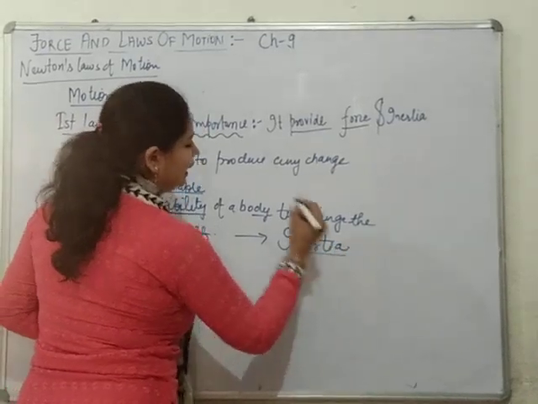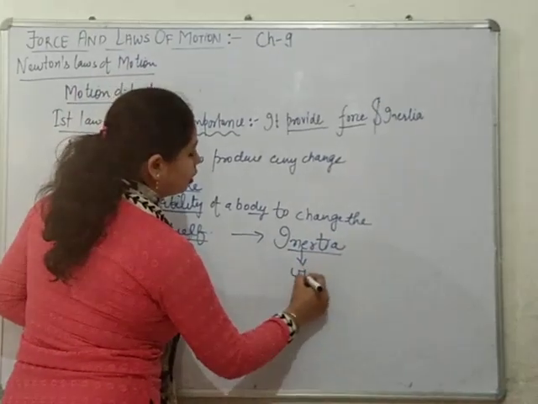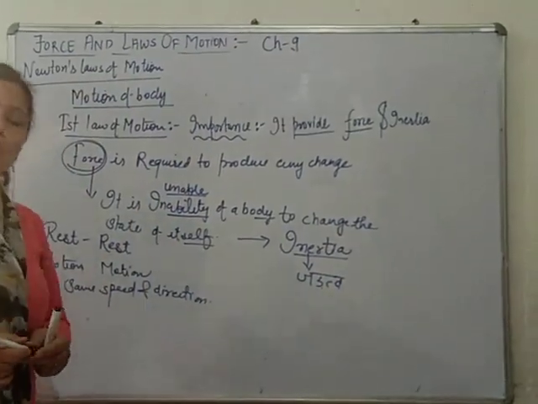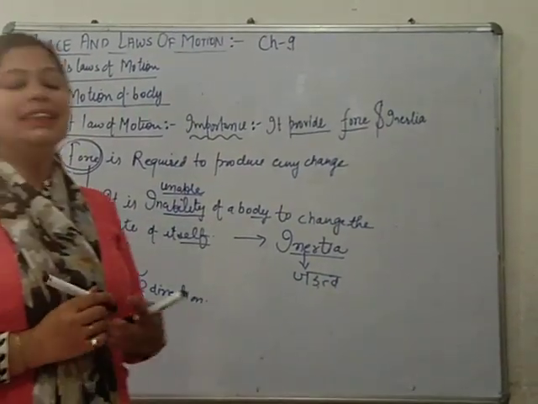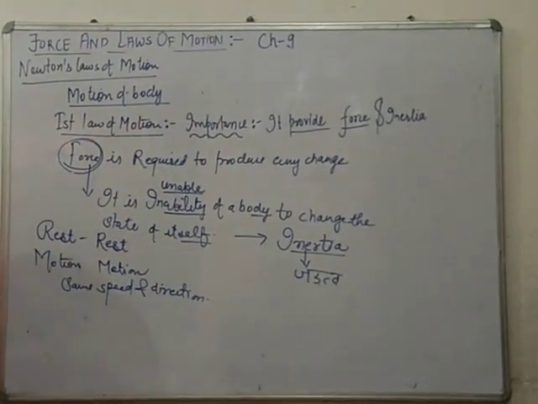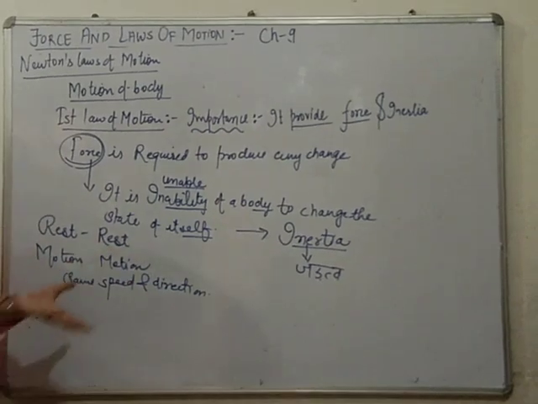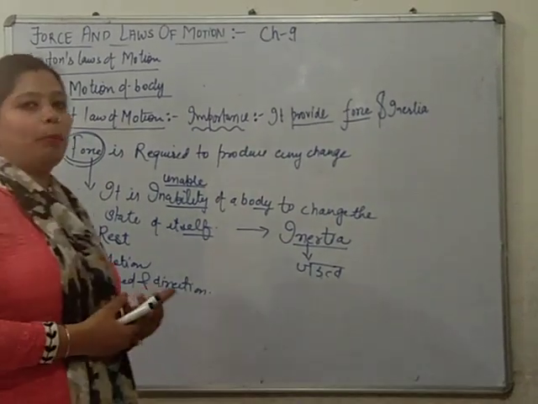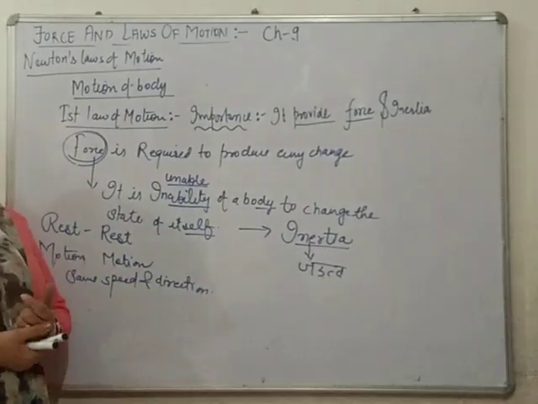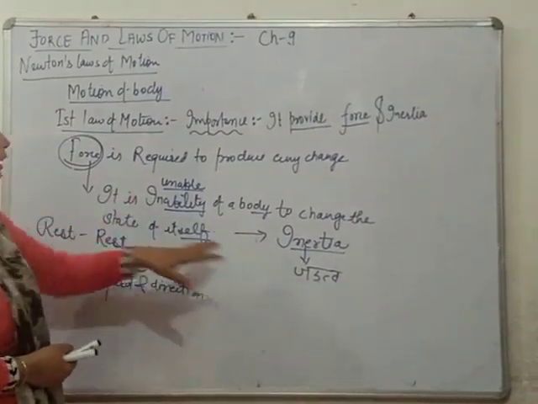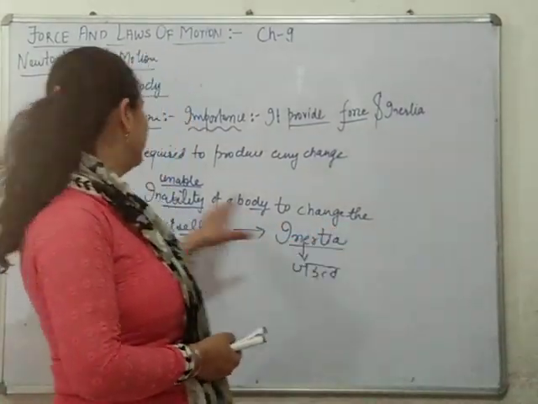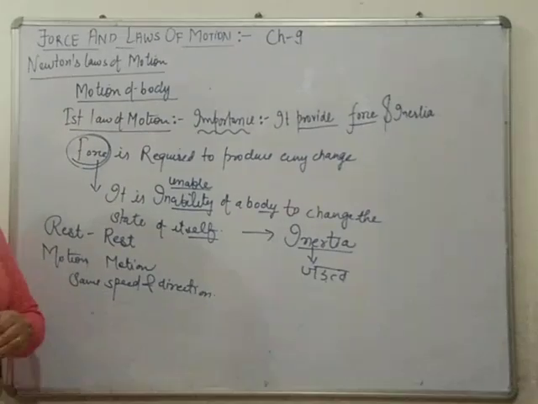Inertia, Hindi meaning jadatva. I explain it to my students by using the word jiddipan. Jiddi means what? If a body is at rest, the body tries to remain at rest. It means there is an inherent property inside it, inertia, of remaining at rest. In motion, it tries to remain in motion. So what is inertia? It is the inability of a body to produce any change in the state of itself.